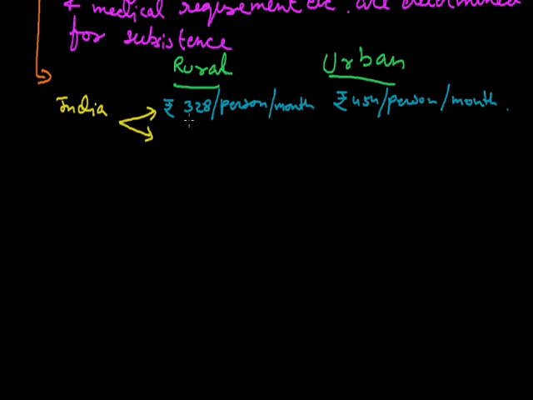Means if there is a family of 5 persons, then we will multiply this 328 by 5. That means this much amount of money a family must earn in a month. If that family is not earning this much, then that family comes below the poverty line. This is 328 in rural areas, while in urban areas 454, because the prices are higher in the urban areas than in the rural areas. The government of India also decides the poverty line on another basis, which is consumption. Means how much food a person consumes.